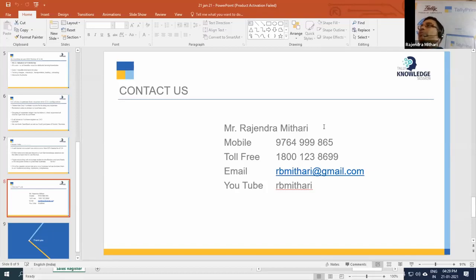So Tally has not stopped there. Tally is actually updating, but the user is stuck there. The user is not updating their knowledge. So you have to update your knowledge. Just read the release notes. Tally gives each and every release note. The release note is the best guidance to know what is new in each Tally release. For example, Tally Prime 1.0 is there, Tally 1.1 is there. Just read them. Bank of Baroda, I think Bank of India or Bank of Baroda, is tied up with Tally, so you can import the statement directly. Many people are not reading these release notes.